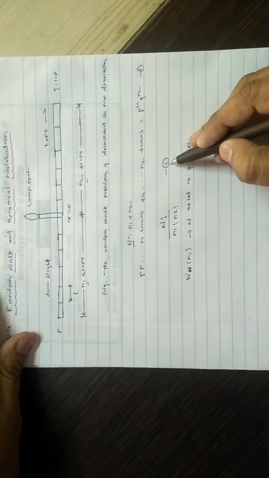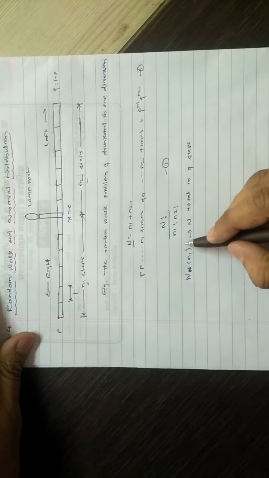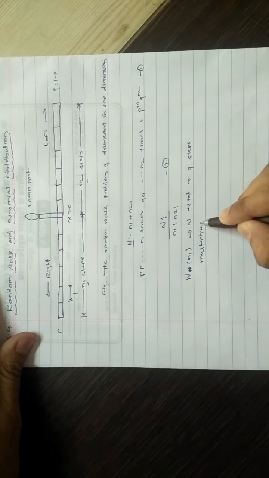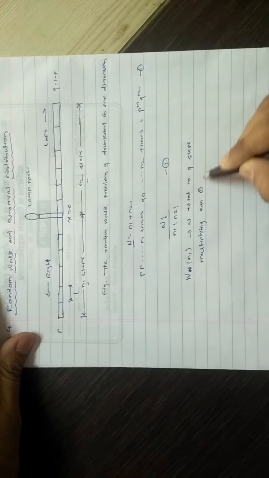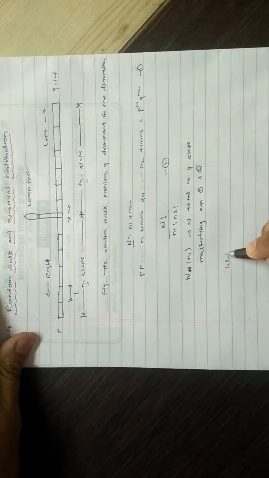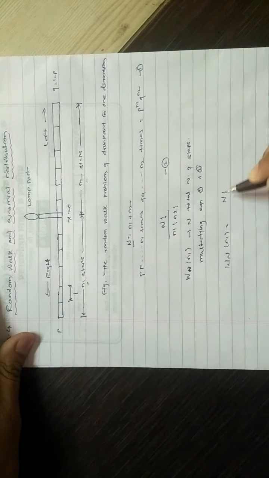Multiplying equation 1 and 2, we get W_N(n1) is equal to N factorial upon n1 factorial n2 factorial into p to the power n1 into q to the power n2. This is equation number 3.